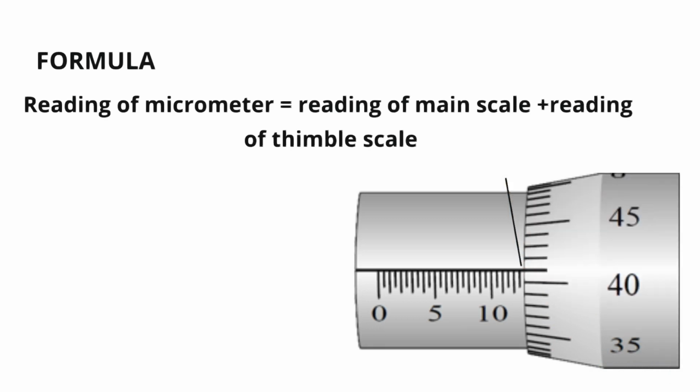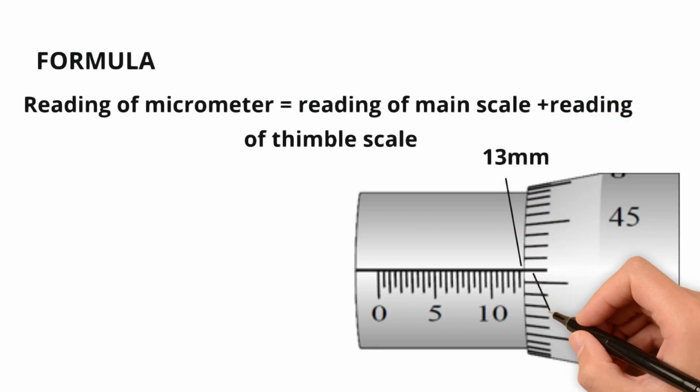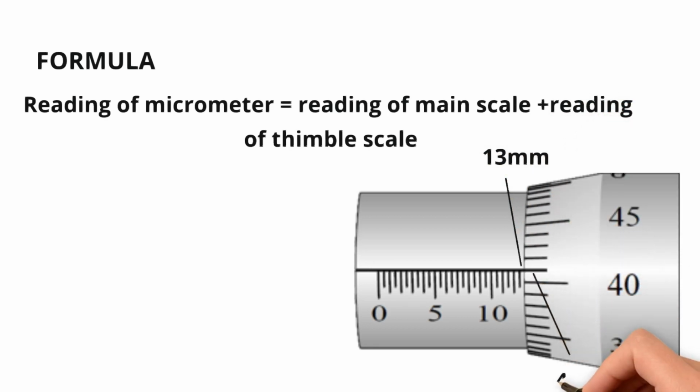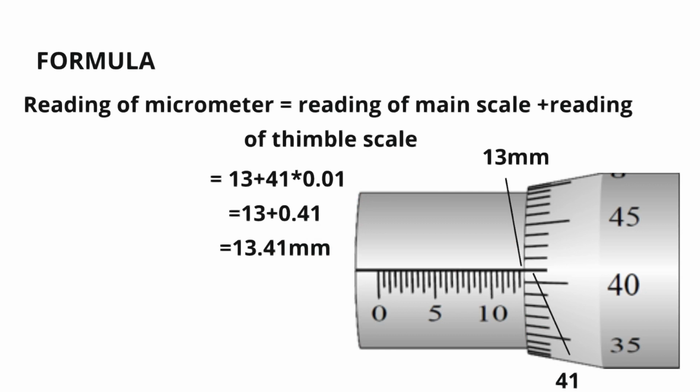So the main scale reading is 13 millimeter. Now let us check the thimble scale reading, which is after 40 there is one division, so that becomes 41. Multiply it with the least count, add them, and you will get your final answer as 13.41 millimeter.